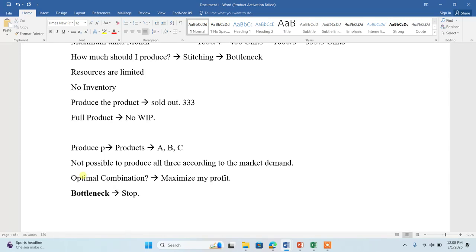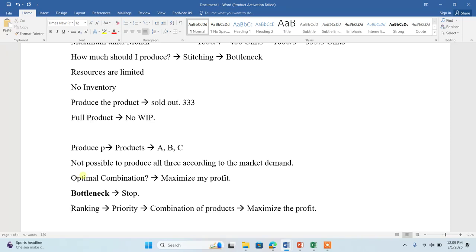And then we need to do the ranking among A, B, and C. This ranking will decide the priority, which can help us in deciding the combination of products. What is the purpose? The purpose is to maximize the profit.